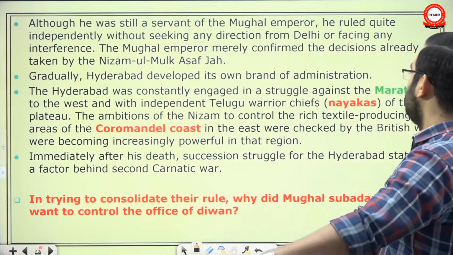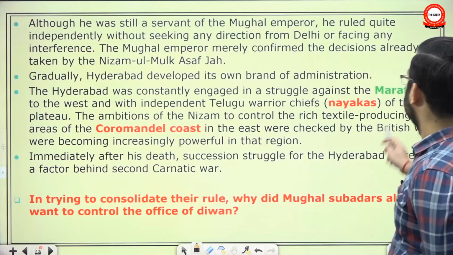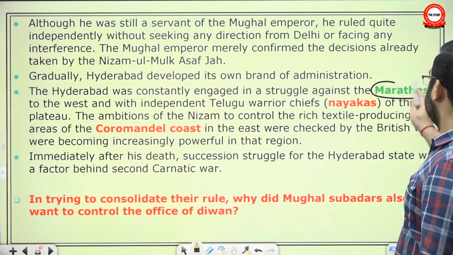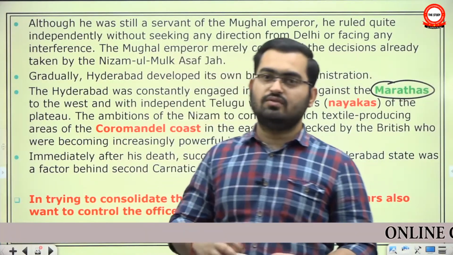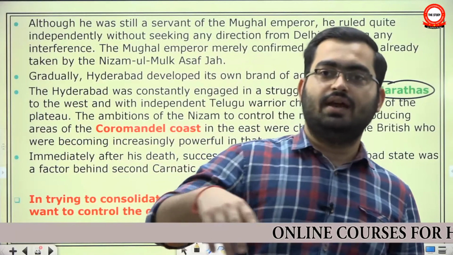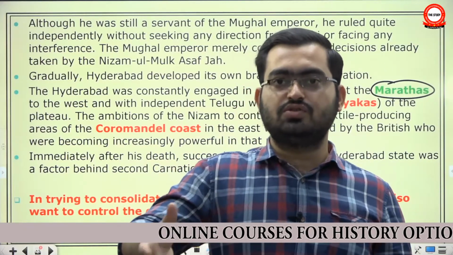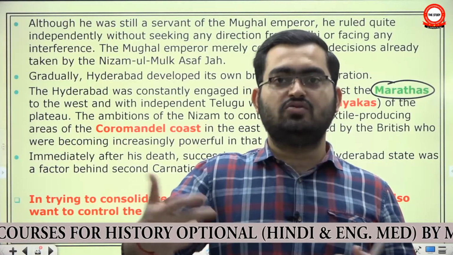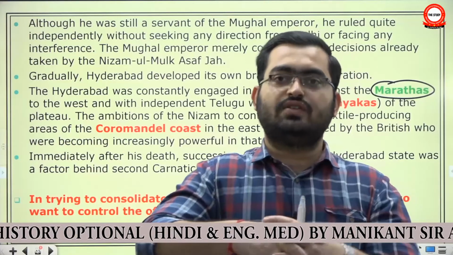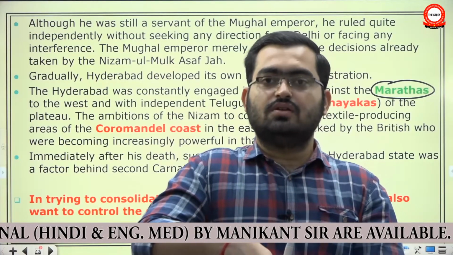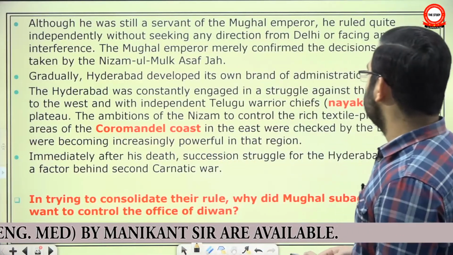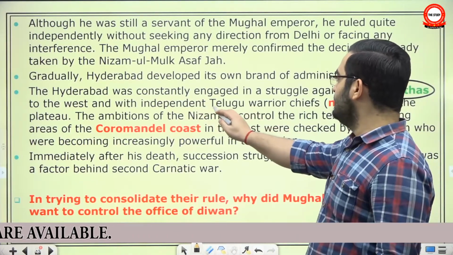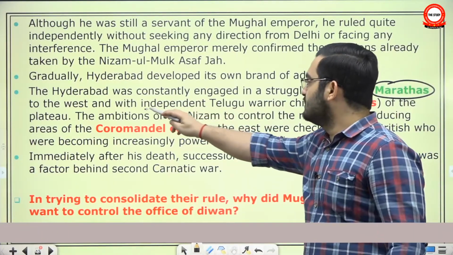Hyderabad was constantly engaged in a struggle against Marathas and independent Telugu chiefs of the Plateau. See, the problem is that we saw that he was the viceroy of the entire Deccan, and Marathas wanted to expand in the Deccan. They were very close to each other. So eventually he lost out during the 1720s. They had fought a few battles, but he eventually lost out to the Marathas and he was reduced to the state of Hyderabad, right? So apart from Marathas, he had issues with the independent Telugu warrior chiefs, the landed aristocracy we talked about.